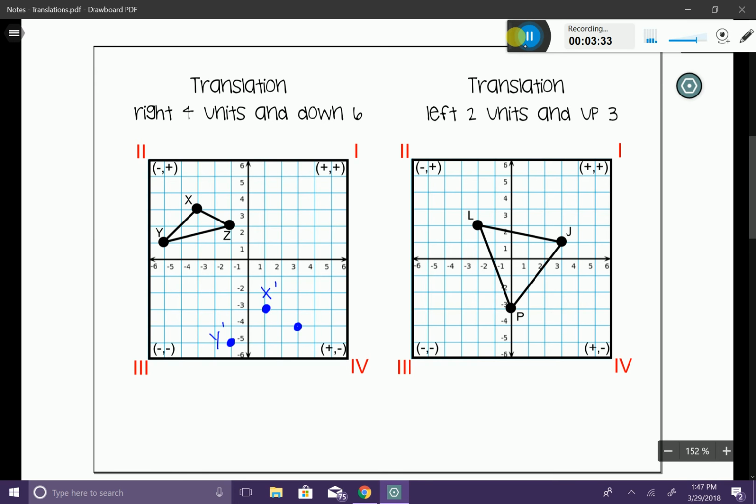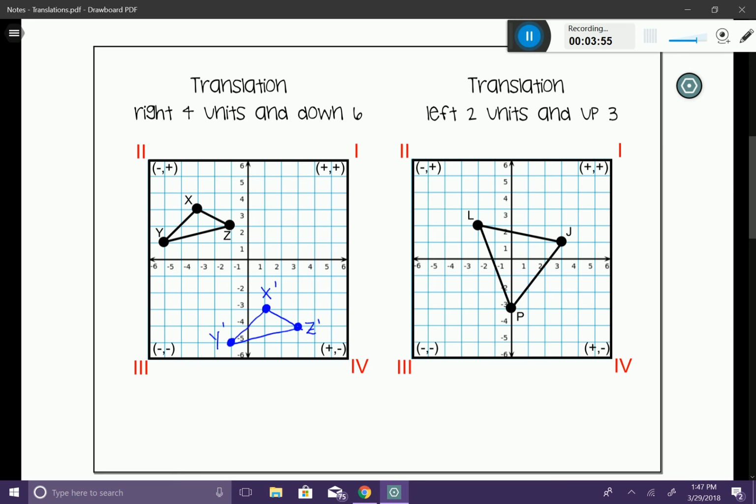And I'm going to give him a name of Z prime. Once I've translated all of the coordinates that are in my pre-image, at this point I can go ahead and use a straight edge and connect my dots. So you should see the original figure just slid across the coordinate plane, and that's all.